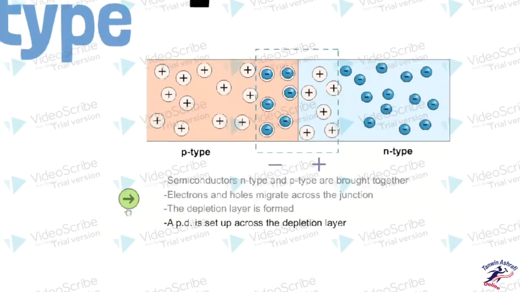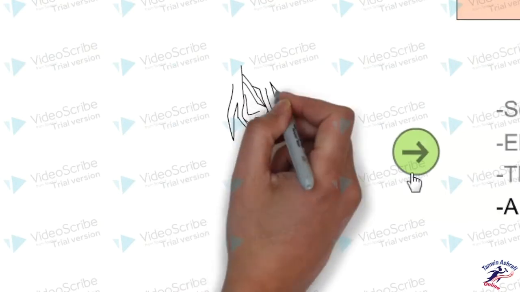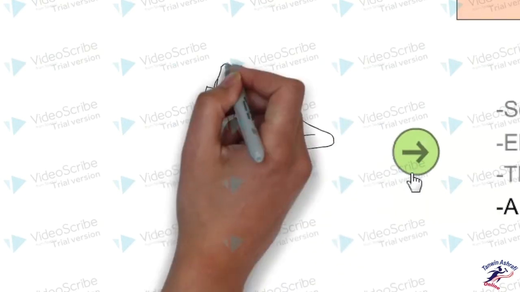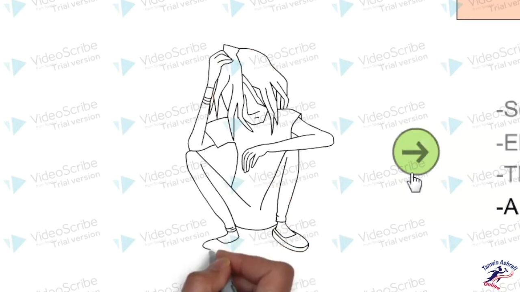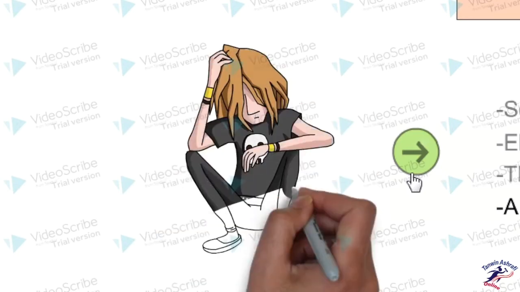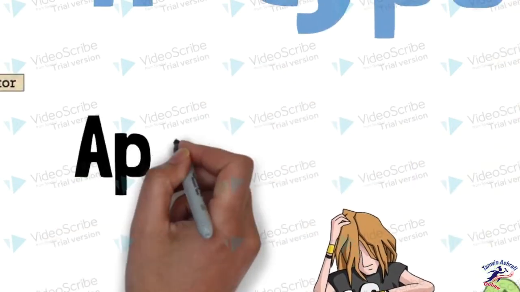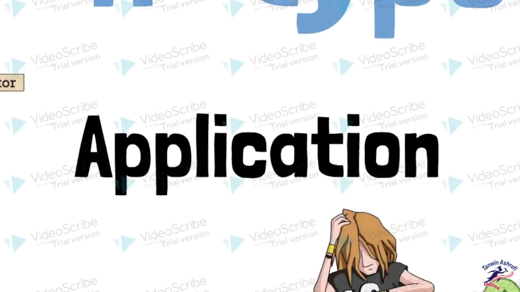Now if we try to find applications based on such a junction, we have to think about how to apply this.